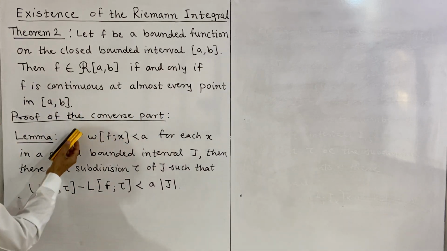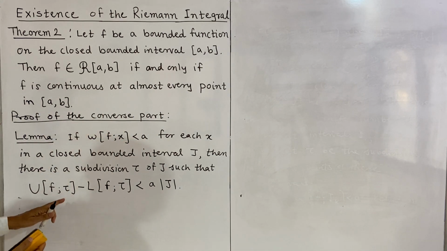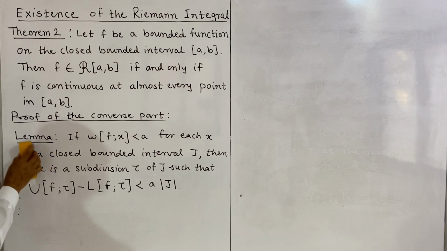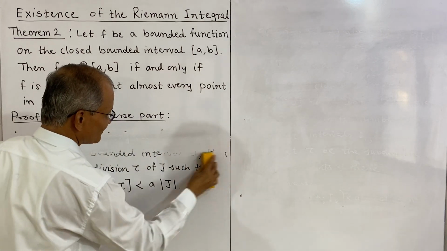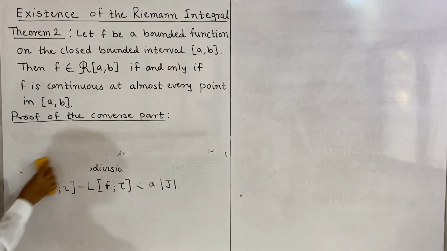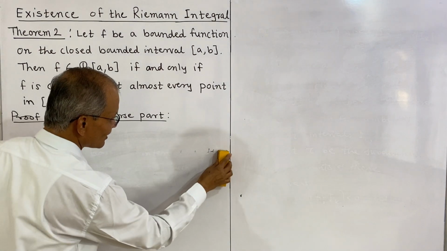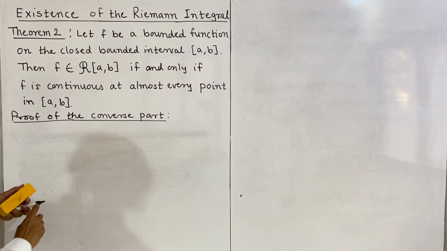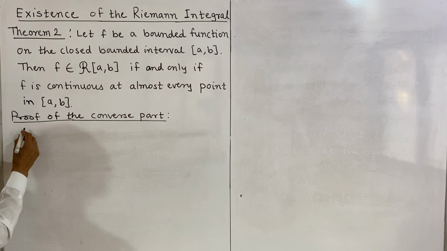So I shall write now the proof. We have to remember this statement of the lemma. Proof of the converse part. Converse part, that means we have to assume the second part of the statement of the theorem. That means suppose now